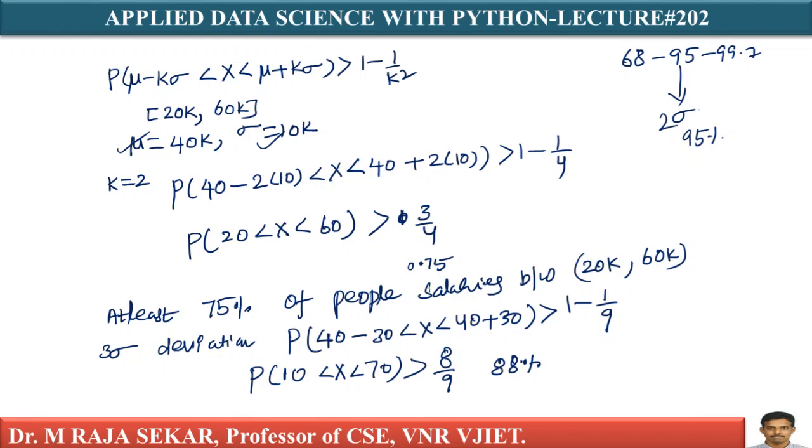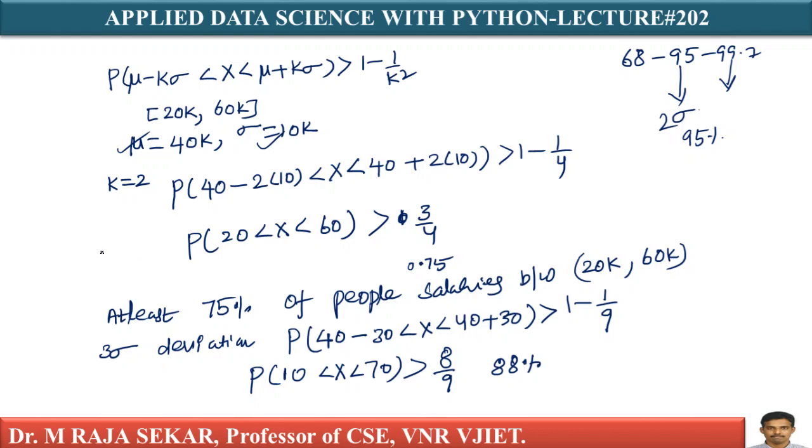If it is Gaussian distribution, as it is 3 sigma distance, according to the empirical rule, 99.7% of people's salaries is in the range of $10,000 and $70,000. Anybody can understand this real application of Chebyshev's inequality.